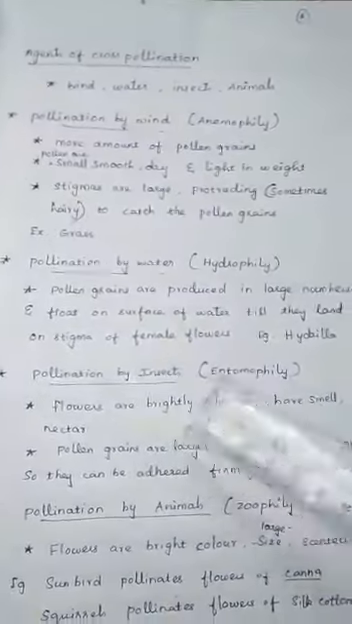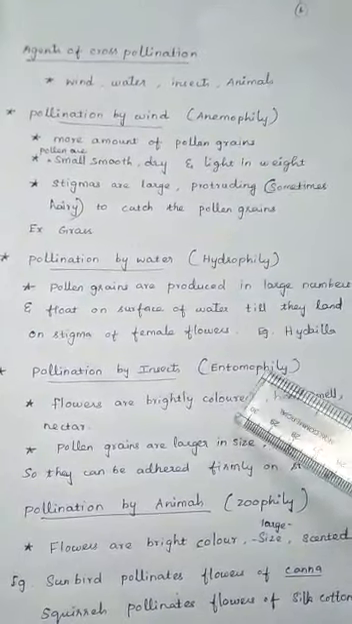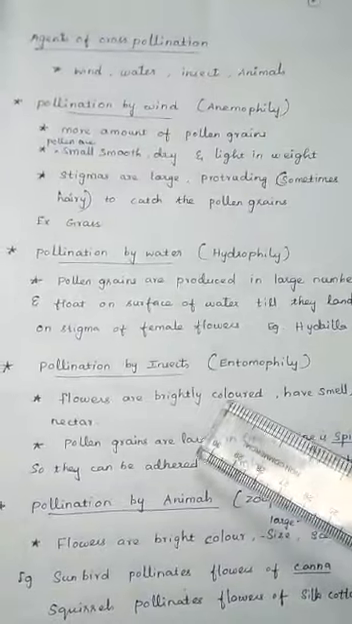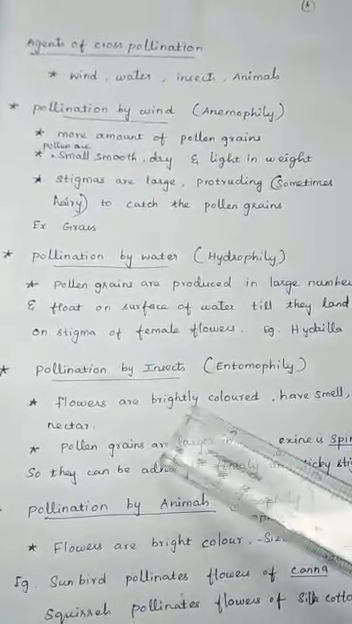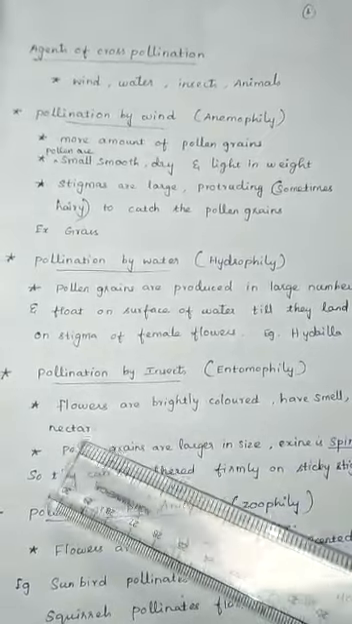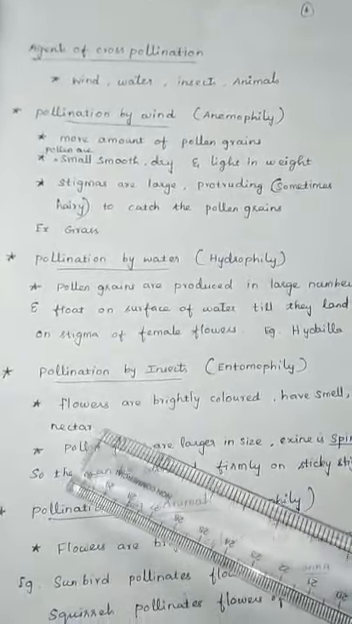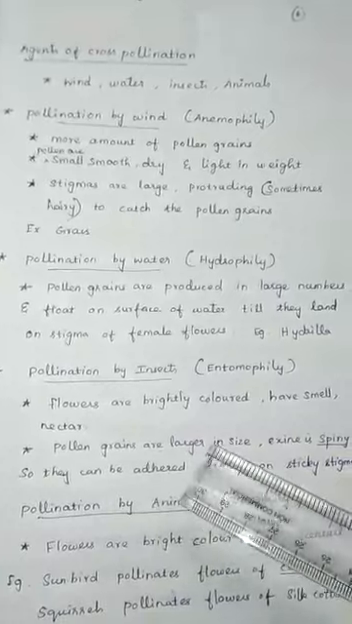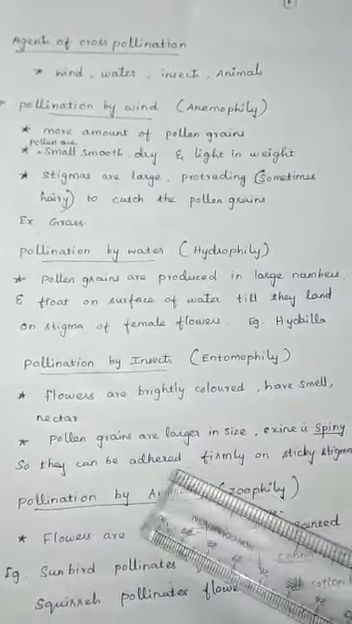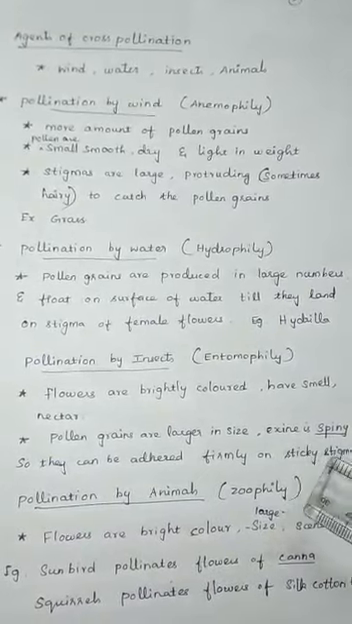Next, pollination by insects is called entomophily. Here the flowers want to attract the insects, so they are brightly colored, produce a nice smell, and have a large amount of nectar. The pollen grains are larger in size, and the exine is spiny, so it easily attaches to the sticky stigma.